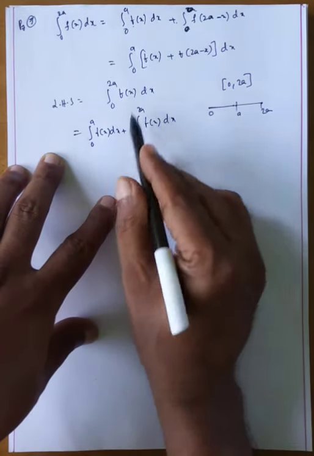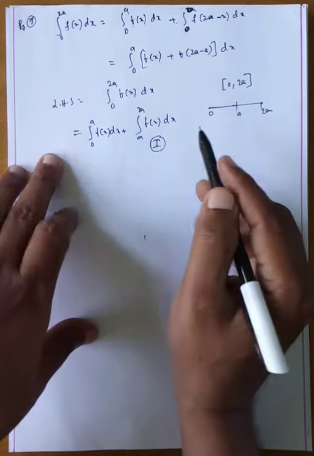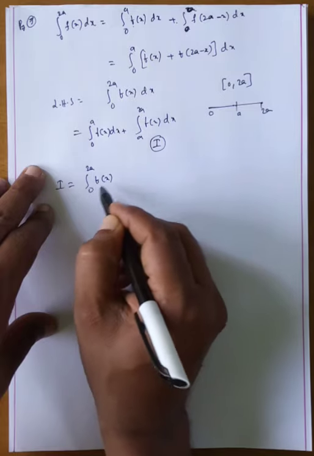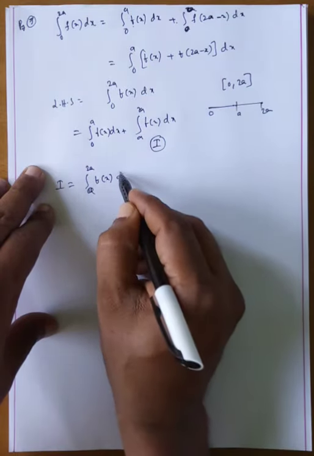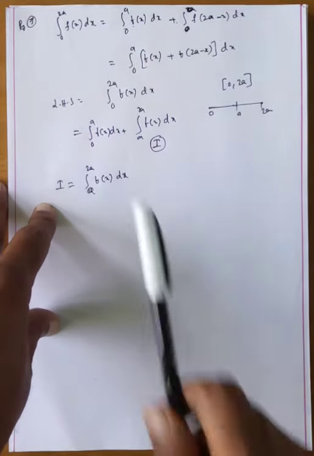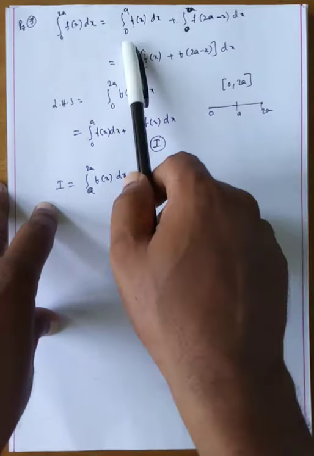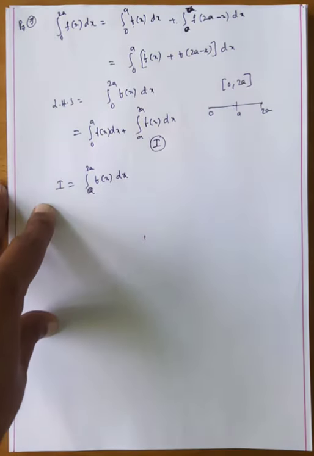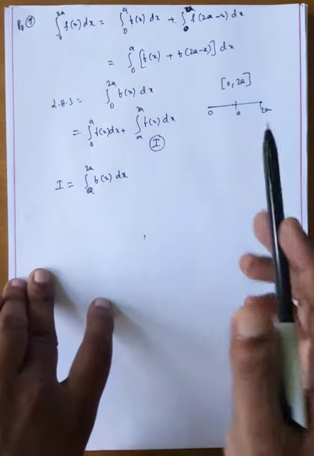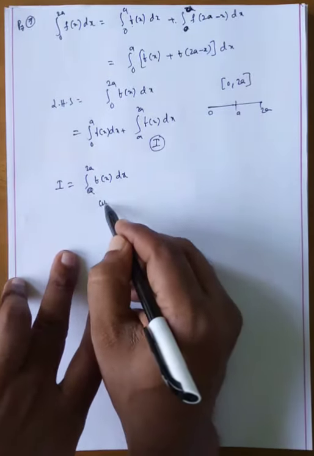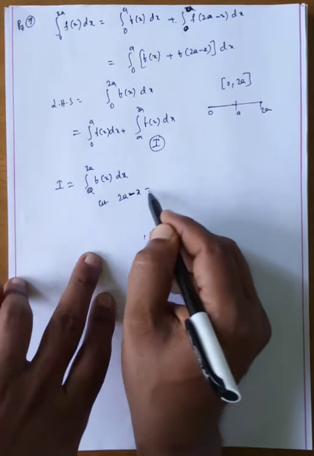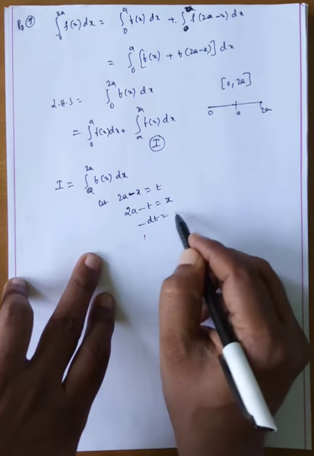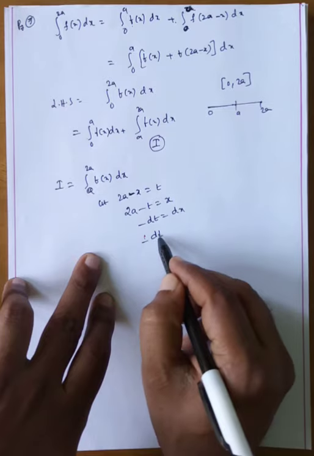Now I will calculate this part only. Suppose I take I, where I is equal to the integral a to 2a f of x dx, my dear students. You remember the formula? 0 to 2a f of x dx is equal to 0 to a f of x dx plus 0 to a f of 2a minus x dx. Now I will take only the second part, a to 2a f of x dx. Here let 2a minus x is equal to t, my dear students. Now 2a minus t is equal to x, so minus dt is equal to dx. No problem.